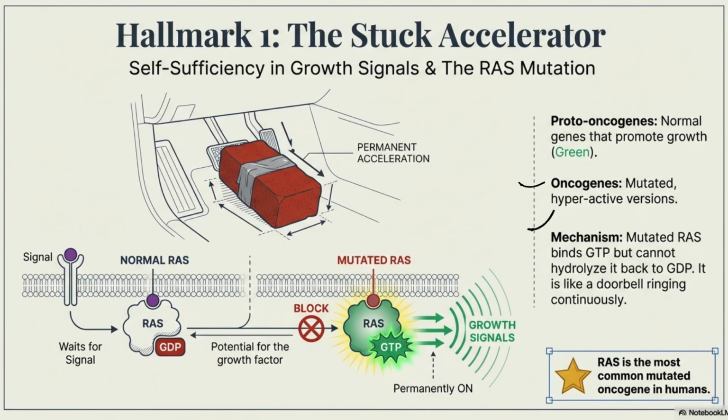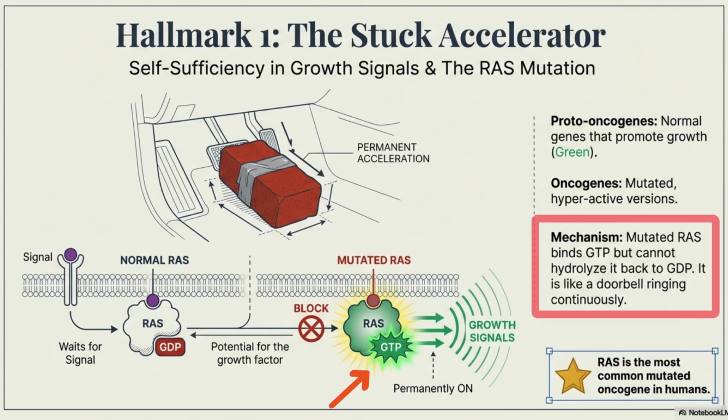It is the most common mutated gene in humans. Let's look at its story. Normally, RAS waits for a signal to tell the cell to divide. Mutated RAS is like a doorbell that keeps ringing even when no one is pushing the button. Let's integrate this with biochemistry. This involves GTP binding. Mutated RAS can't hydrolyze GTP to GDP, so it stays on.